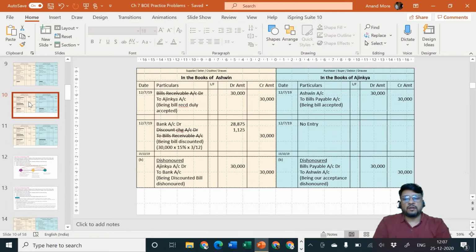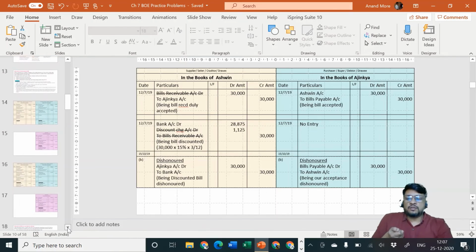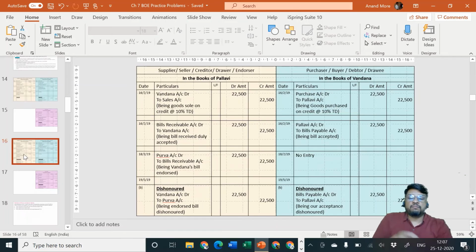In the books of drawer, the entry was drawee, that is Ajinkya account debit to bank account, because the bank will immediately recover money from the account of Ashwin. In our case now, since Purva does not have control over the bank account of Pallavi, money will not get out of the bank account of Pallavi, so money is still payable to Purva. That's why it is not to bank account, but it is to Purva account and debit will be to Vandana. Vandana is my debtor and Purva is my creditor. I hope it is clear to all of you.